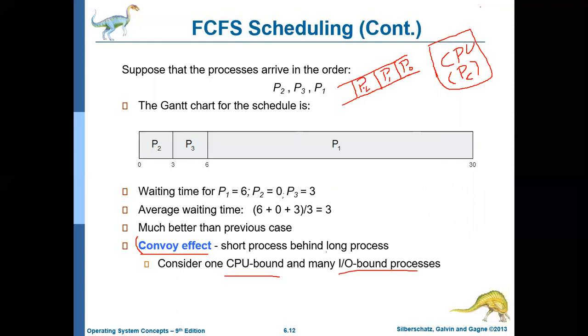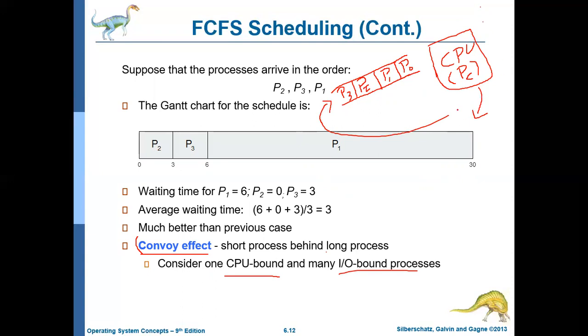Okay, why is this scenario created? Because the CPU bound process will be mostly using the CPU, and whenever it needs IO, it uses a short duration and comes back to the ready queue. By the time these processes get the CPU, they use it only for a short duration.